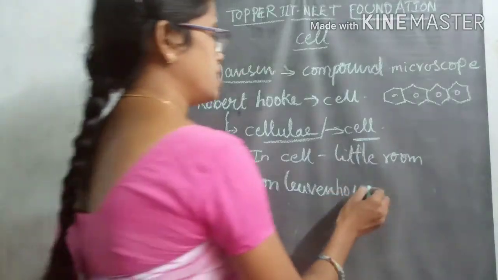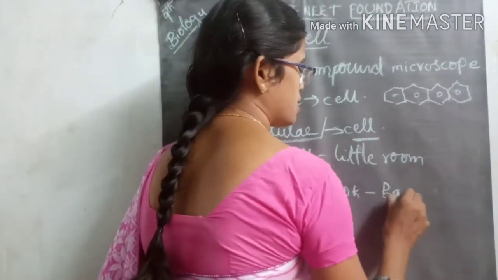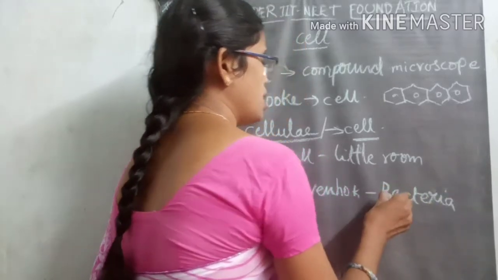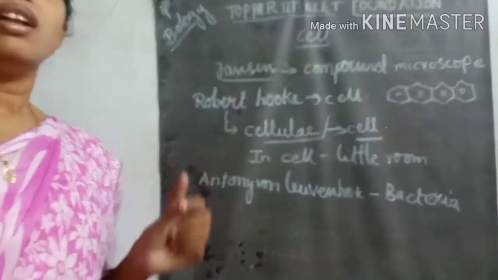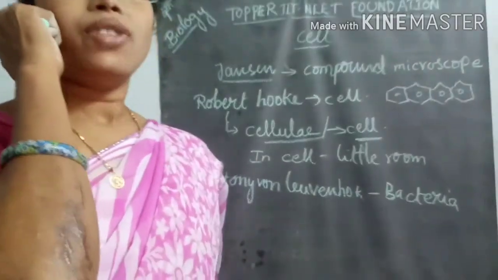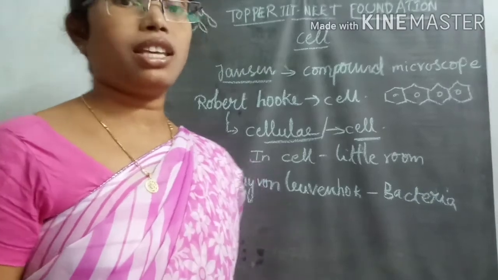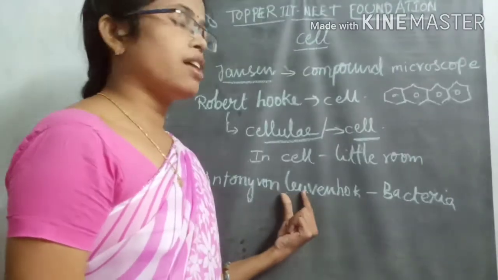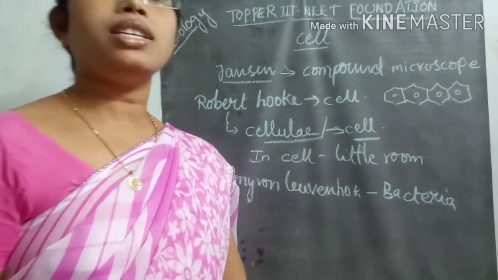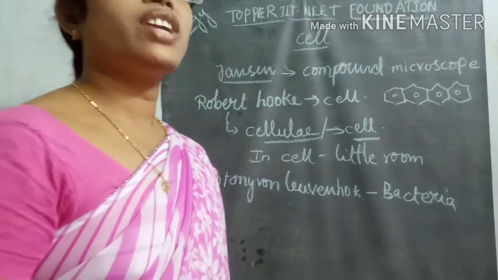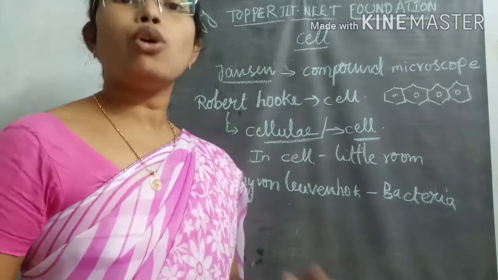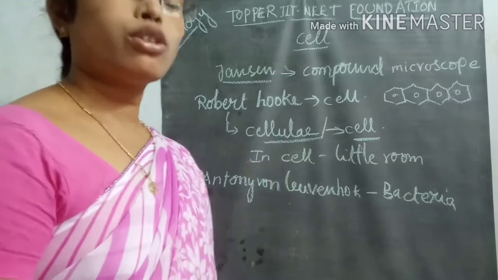So those moving creatures were later named bacteria. What are they? Bacteria are moving in nature but very small, so we can't see them with our naked eye. The discovery of so many different organisms in nature, from different sources, became a foundation stone of microbiology.